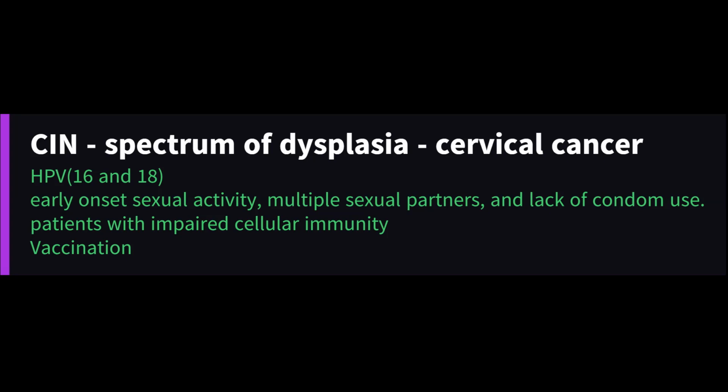Immunosuppression: in patients with an intact immune system, most HPV infections are transient. However, patients with impaired cellular immunity, for example, HIV co-infection, tobacco use, are more likely to have persistent HPV infection. The correct and consistent use of condoms reduces contact during sexual activity and lowers the likelihood of HPV infection via sexual transmission. Vaccination also decreases the risk for persistent HPV infection, and therefore, cervical intraepithelial neoplasia and cervical cancer.